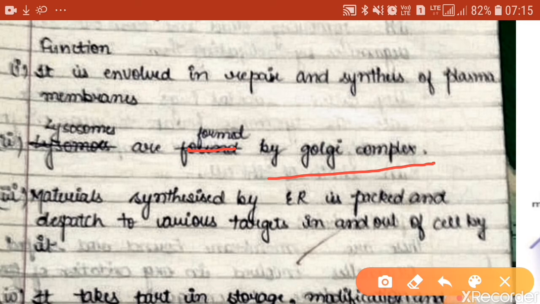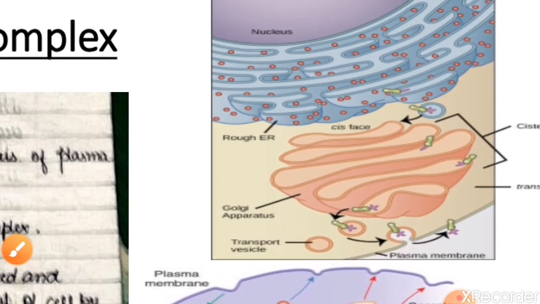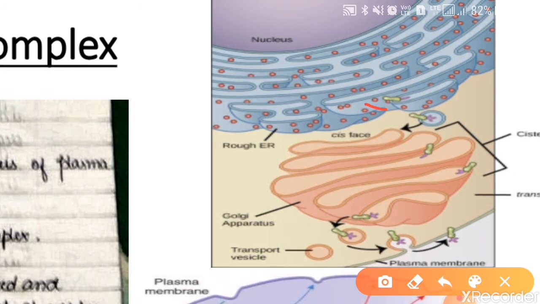Another important function is that the materials which are synthesized by the endoplasmic reticulum are packed and dispatched to various targets in and out of the cell by the Golgi bodies. Here the diagram clearly shows how the materials made by the endoplasmic reticulum are packed by the Golgi bodies, may be modified, and then are transported to various targets, either for secretion, or to some intracellular region where they may be used.